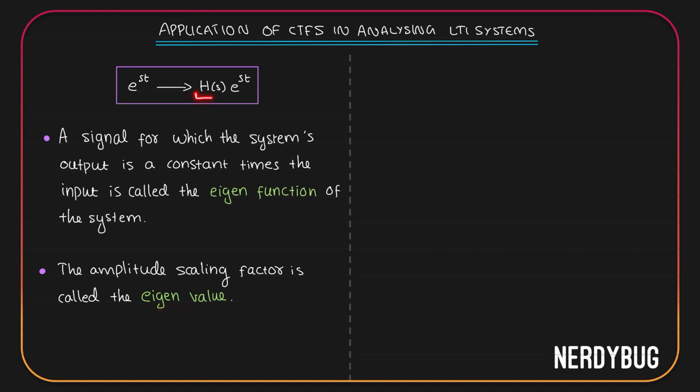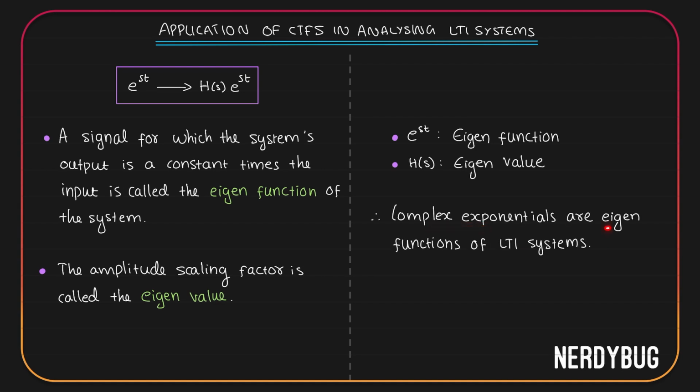So over here, h of s will be the eigenvalue and e raised to st will be the eigenfunction of LTI systems. What we can conclude here is that complex exponentials are eigenfunctions of LTI systems. If they are given as an input to an LTI system, the output will be just a constant multiplied by the input itself.